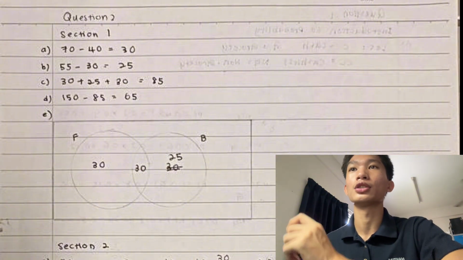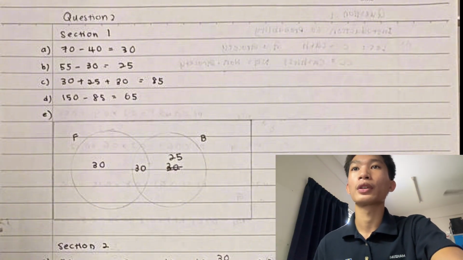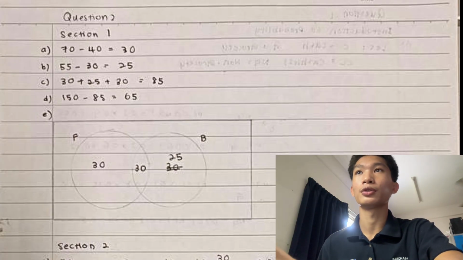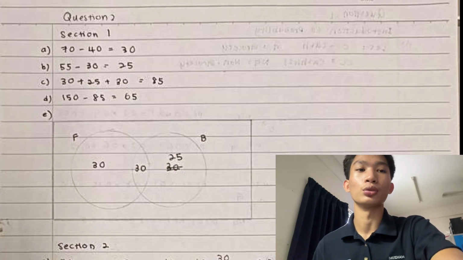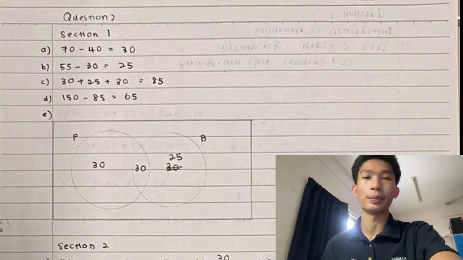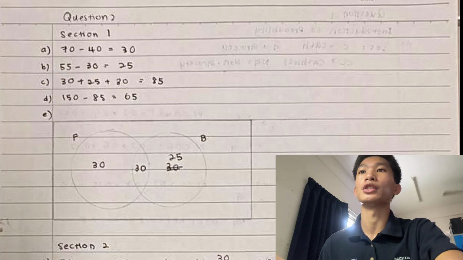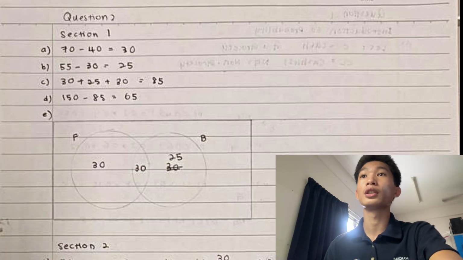Question A, how many students play football only? So we get the total of 70 minus 40, so we get 30 students who only play football.